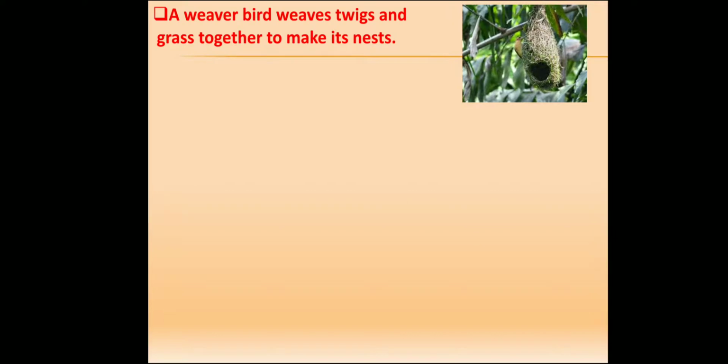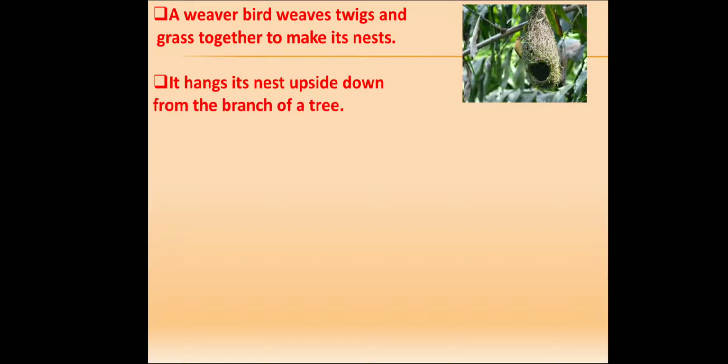A weaver bird weaves twigs and grass together to make its nest. You can see the picture of the weaver bird's nest that weaves the twigs and grass together, and after it makes the nest, it hangs upside down from the branch of a tree.